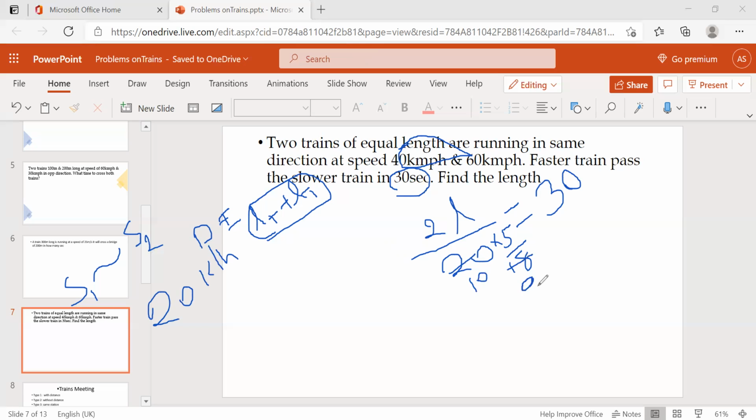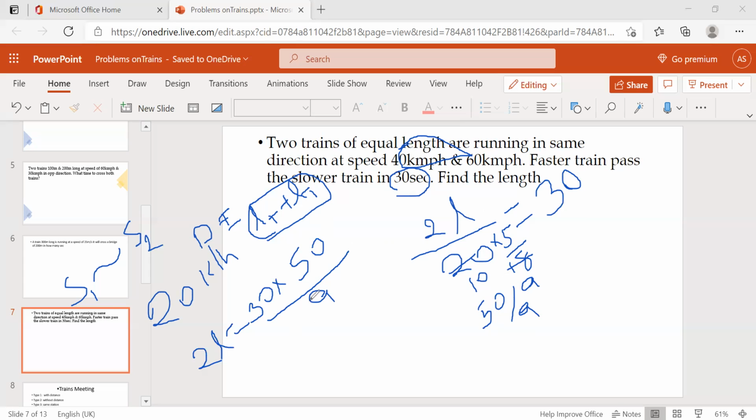Okay, now 2L equals 30 into 50 by 9, right? So it will be into 50 by 9.